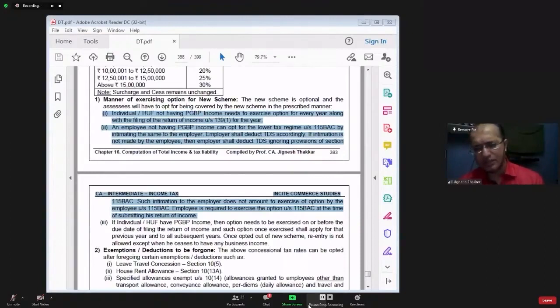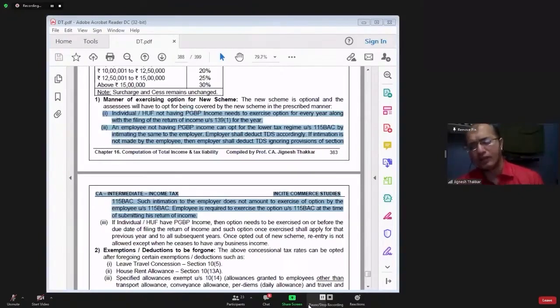The question is, should the employer deduct the tax liability calculating the tax as per the normal provisions or as per section 115BAC? That the employee has to intimate to the employer. For example, in the month of April 2020, the employee has intimated to the employer that yes, I want to go for section 115BAC.